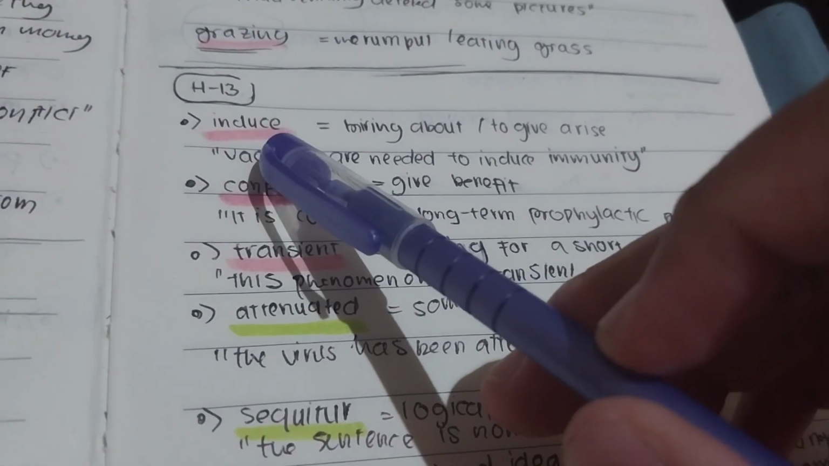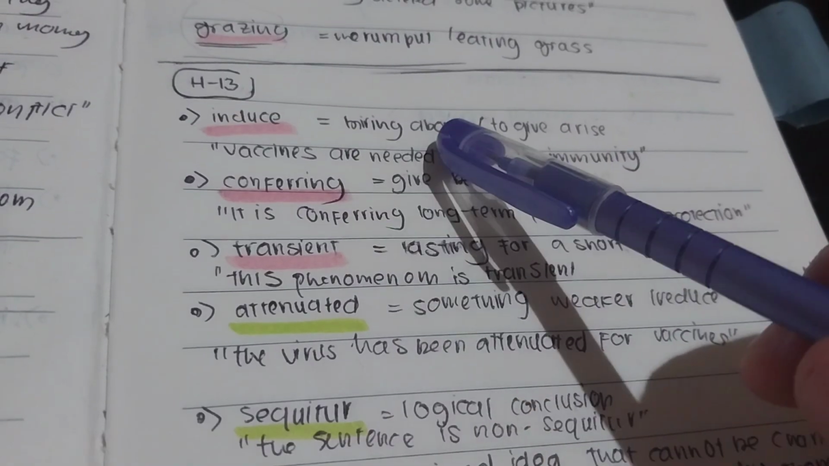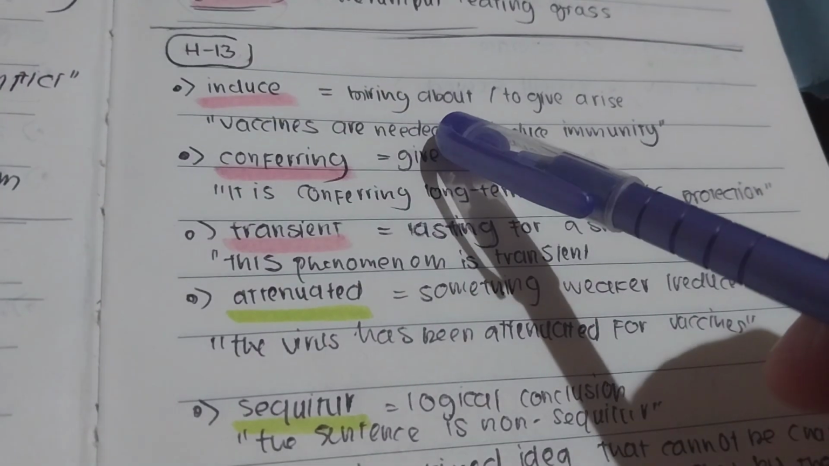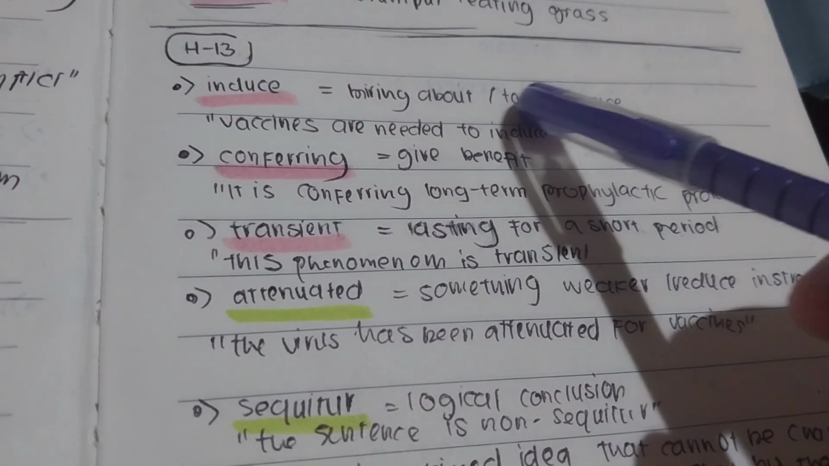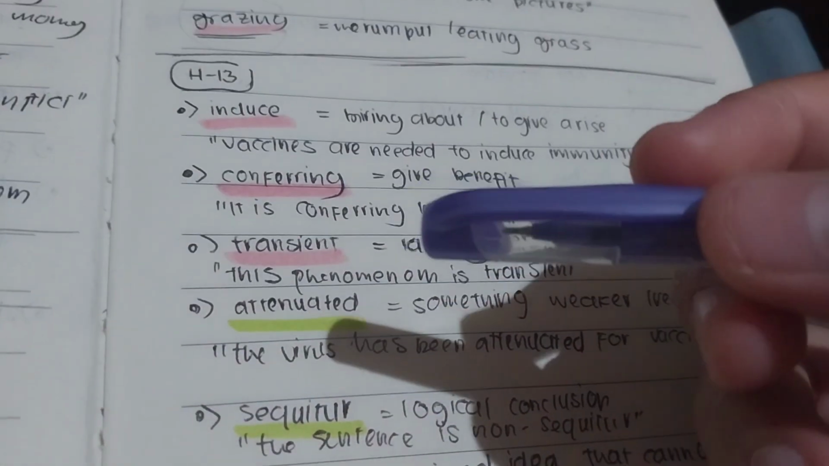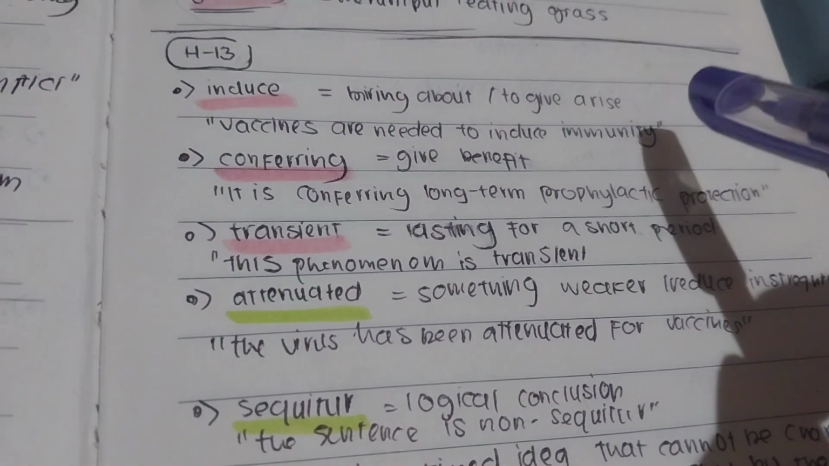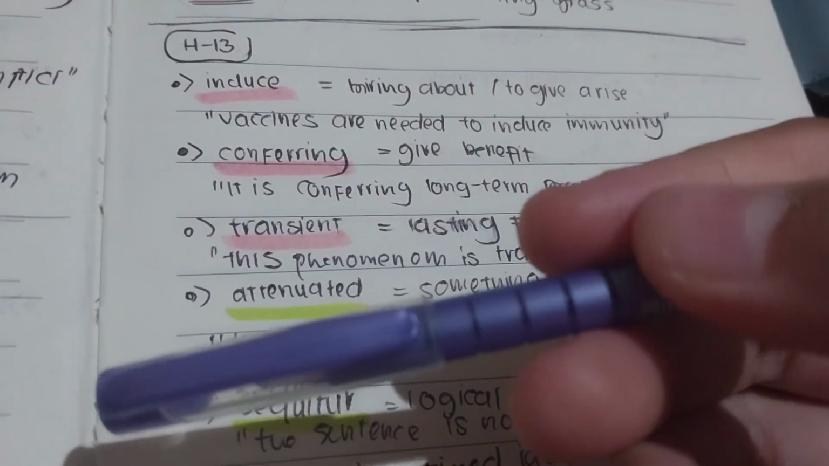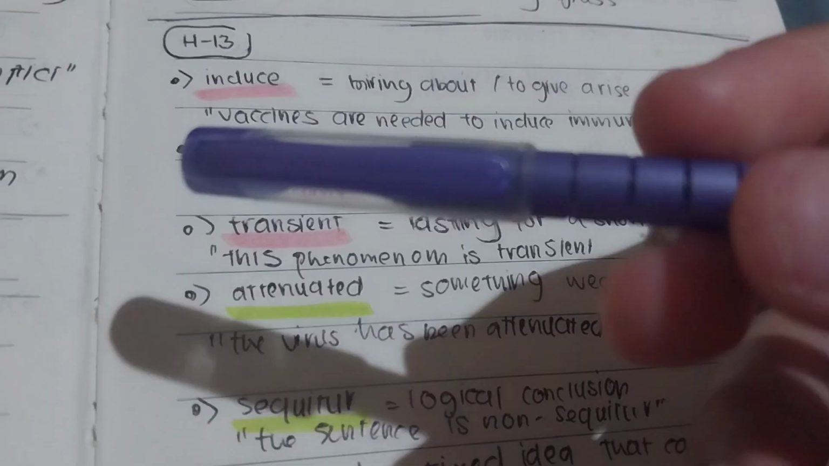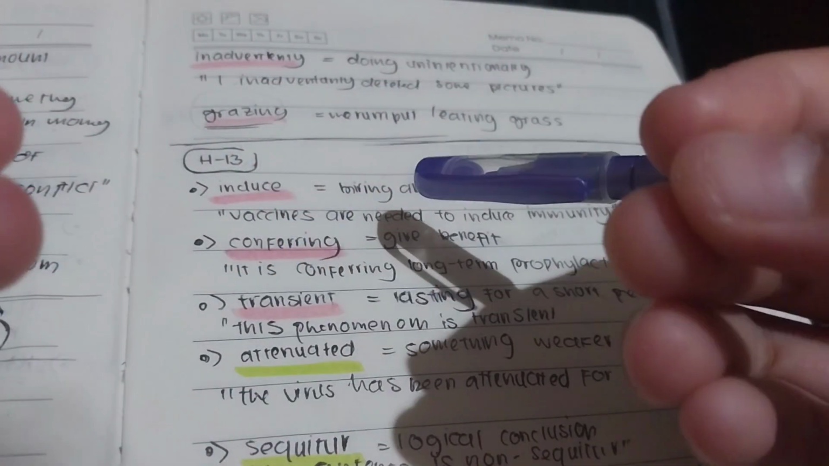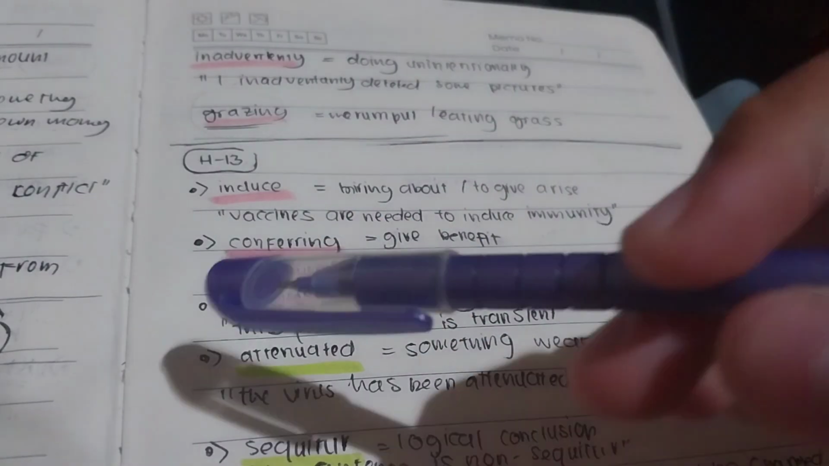Induce means to bring about or to give rise to something. For example, vaccines are needed to induce immunity, meaning to give rise to immunity occurring in the human body. Sometimes it reminds me of magnetic induction, but I'm not sure if in the context of physics it has the same meaning of bringing about or giving rise to something. That's the first one.